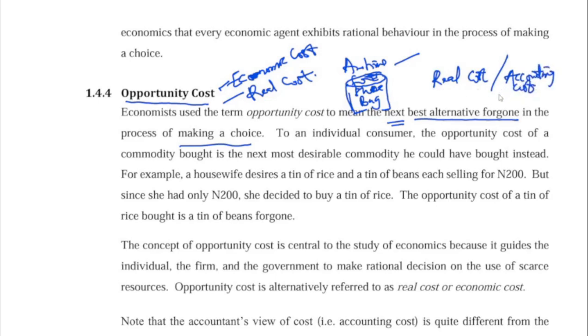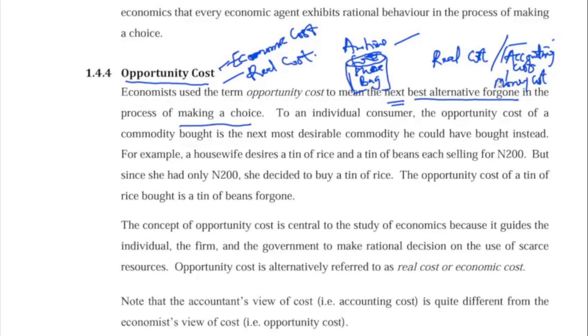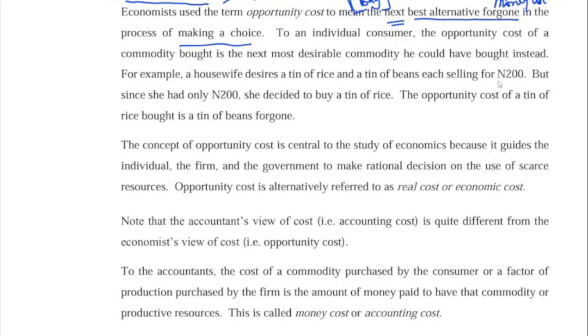And the difference is simple. Accounting cost is also known as money cost, the actual amount that is paid to get the goods. So if you want to buy a shoe and you go to the store and buy a shoe, accountants believe the cost is what you actually pay to get the shoe.